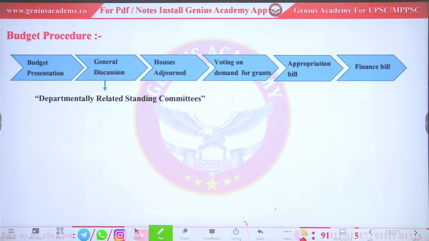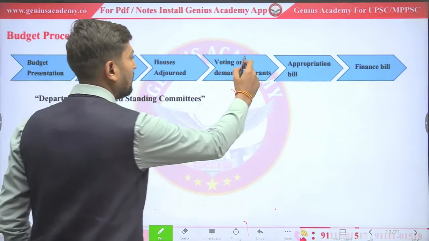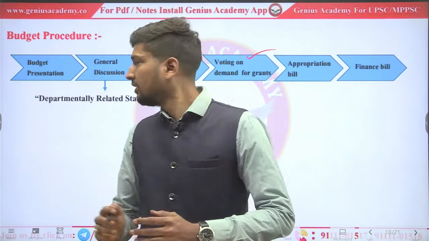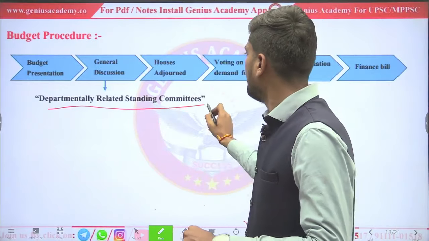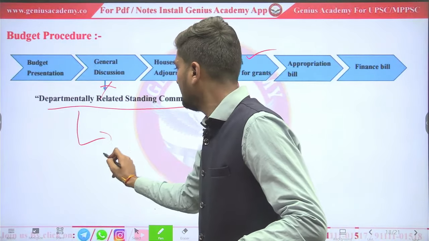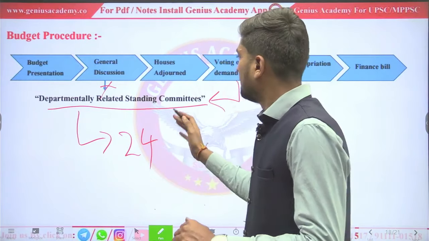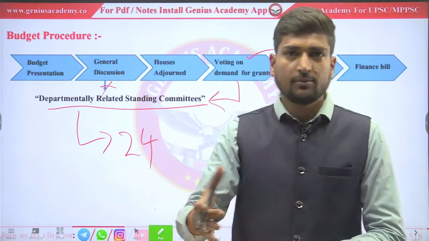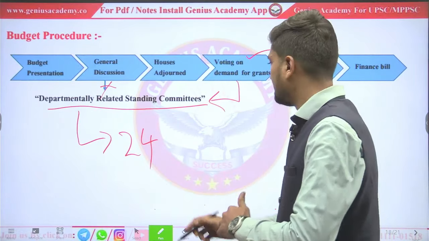So during voting on demand for grants, there will be a process in which departmental related standing committees are formed, and there are 24 committees whose work is to prepare allocation of budget for the particular ministries.